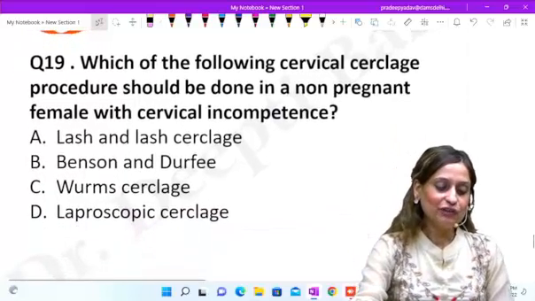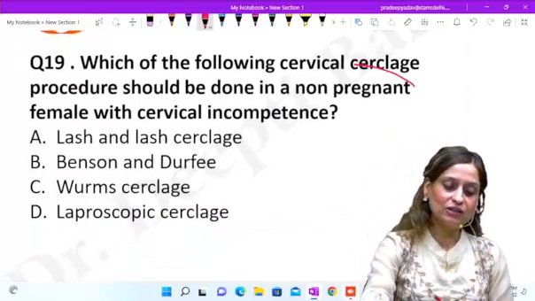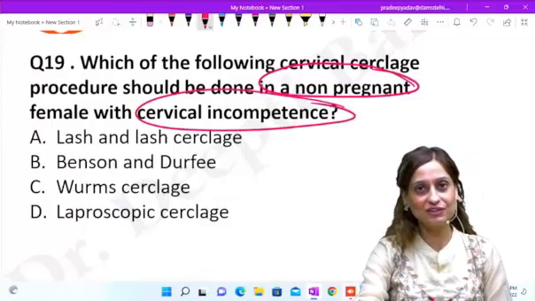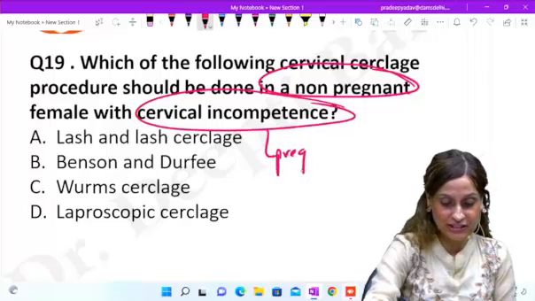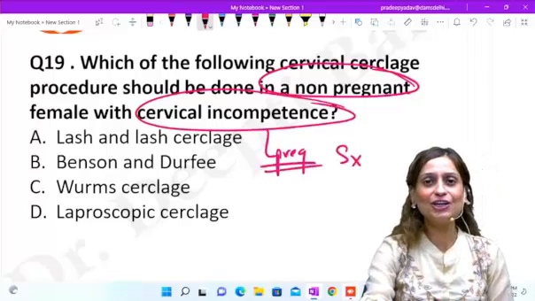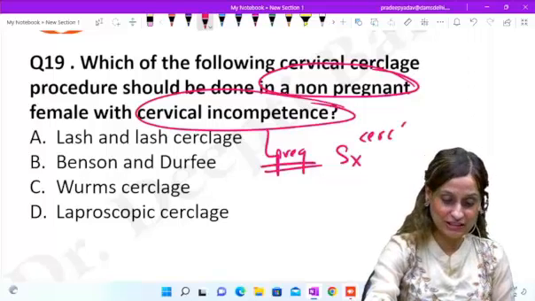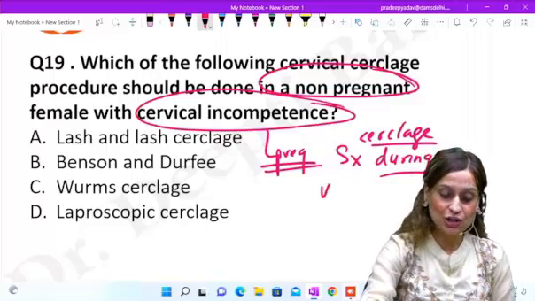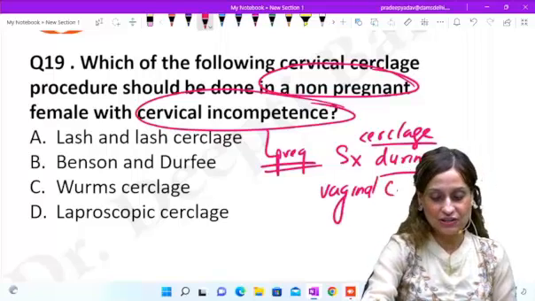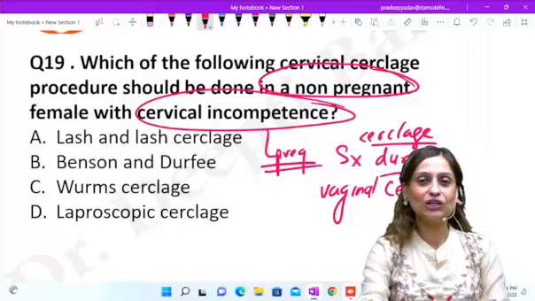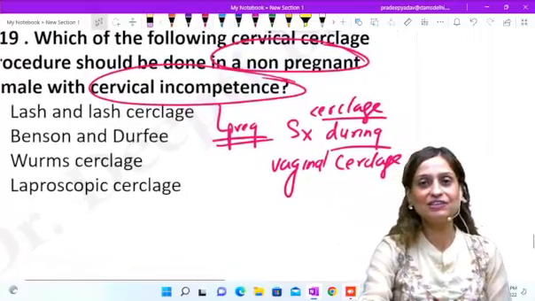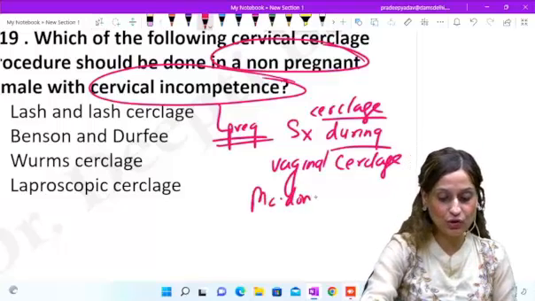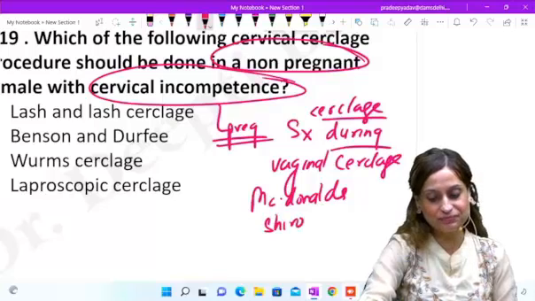Now, which of the following cerclage procedures would be done in a non-pregnant female with cervical incompetence? Generally, whenever we talk about cervical incompetence, we talk about pregnancy, and we talk about cerclage during pregnancy, right? And majority of times during pregnancy, you are doing a vaginal cerclage, right? So what are the most common ones that we use? McDonald's and Shirodkar's. These are the two names that you know.